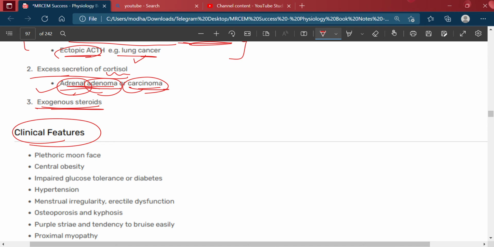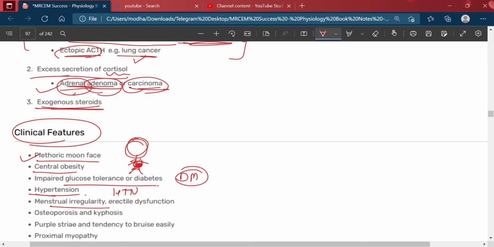What are the clinical features of Cushing syndrome? Plethoric moon face. The face of the patient will look like a moon face. Then central obesity. Then impaired glucose tolerance or diabetes. Then hypertension. Then menstrual irregularities and erectile dysfunction.